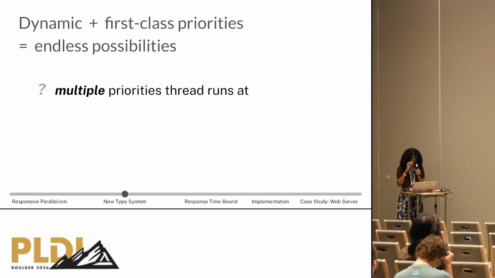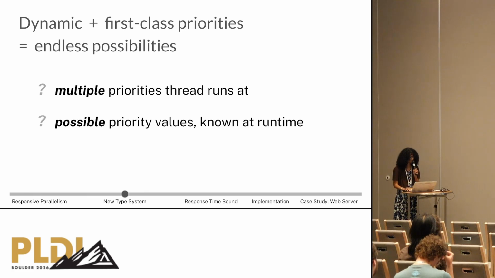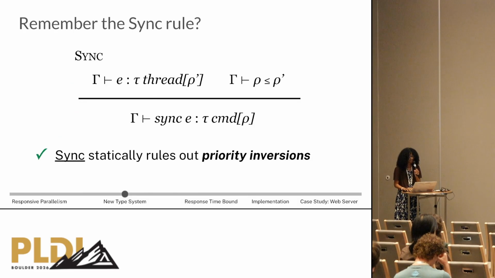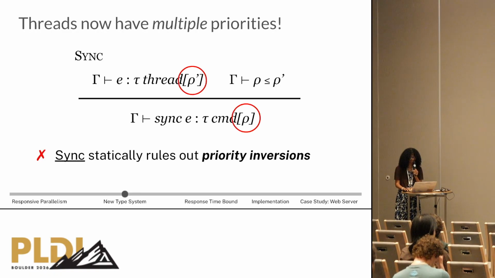There are multiple priorities that the thread runs at, and a priority expression can evaluate to one of many possible priorities only known at runtime. But why are so many possibilities a problem? We might run into priority inversions. And so we need to modify the sync rule to rule out priority inversions.